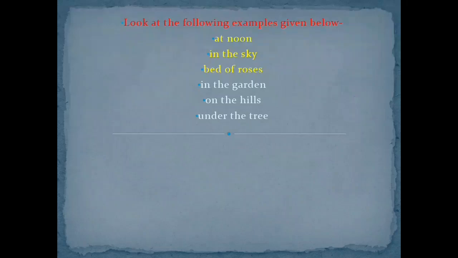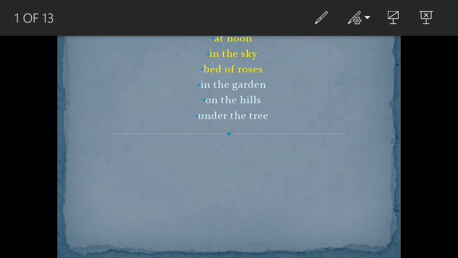Good morning, students. Today we will be discussing phrase and clause. Now, before going into the chapter, I would like you to have a look at the following examples. At noon, in the sky, bed of roses, in the garden, on the hills, under the tree. Now, when we look at these examples, what do we understand?